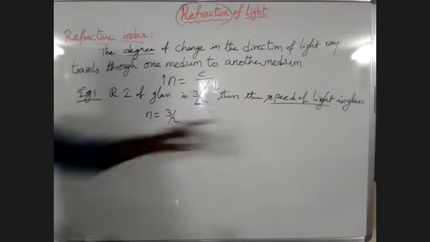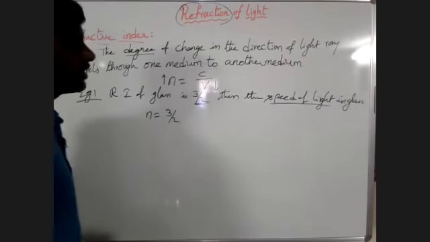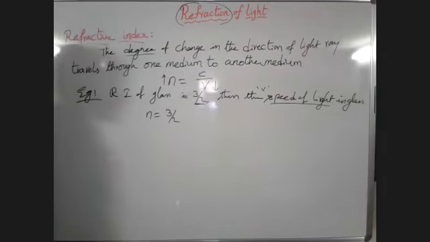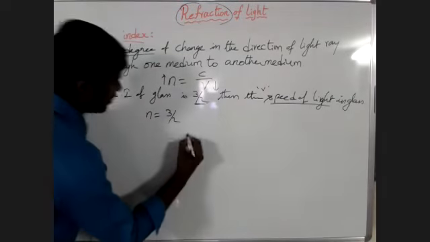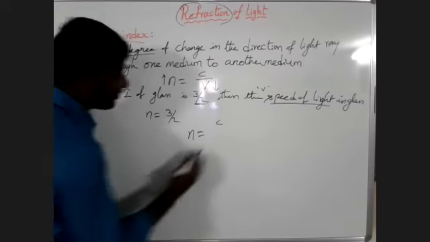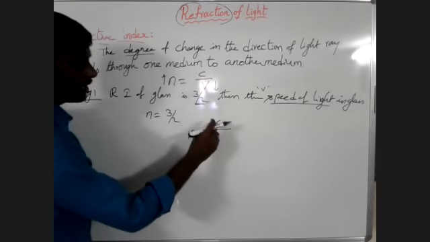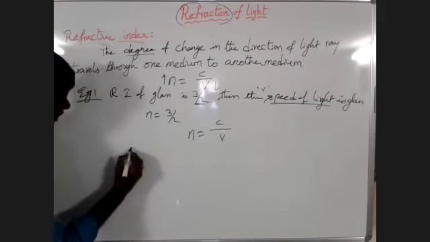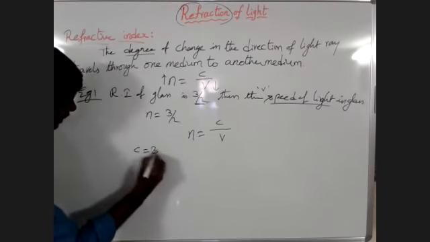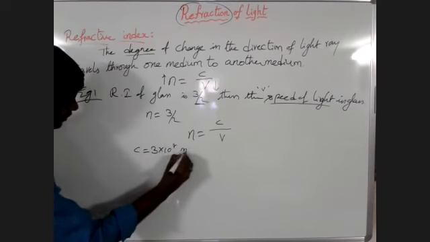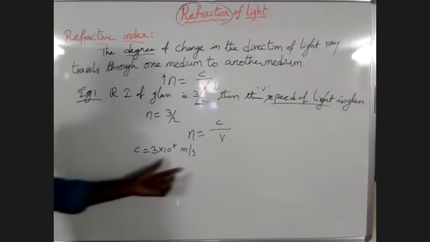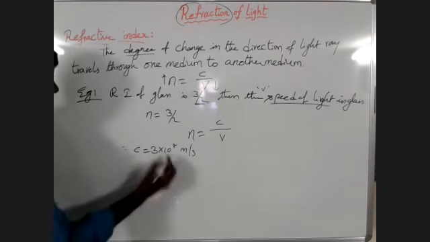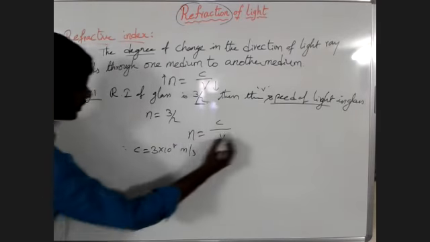What we have to calculate is the speed of light in the glass, that means the speed of the light in the medium. We know the absolute refractive index means the ratio of the speed of light in the vacuum by the speed of light in the medium, and the speed of light in vacuum is 3 into 10 power of 8 meters per second. Substitute this n value and c value in this formula.